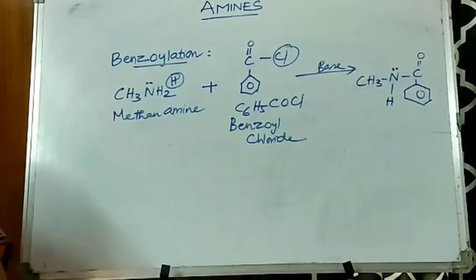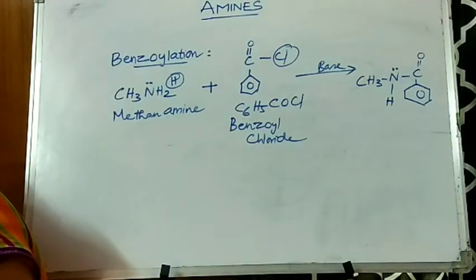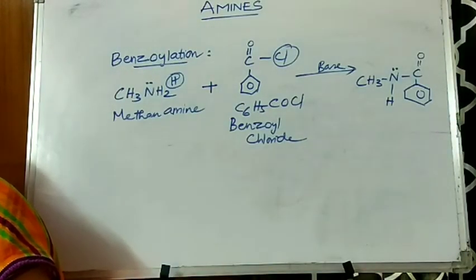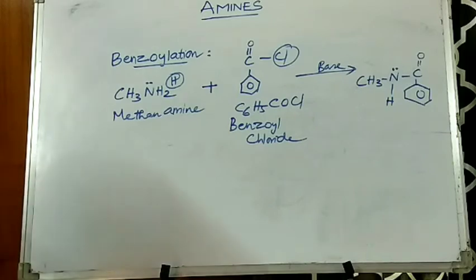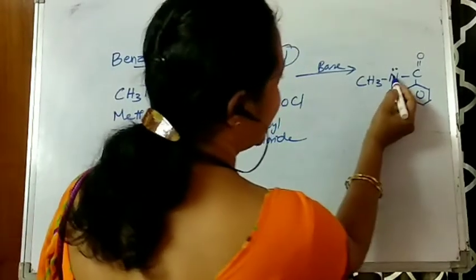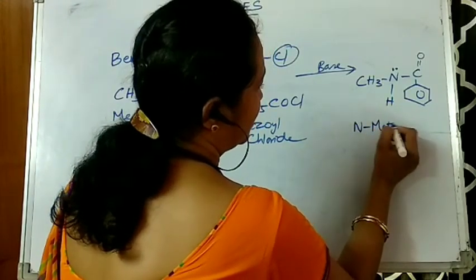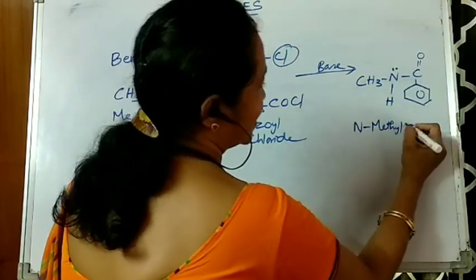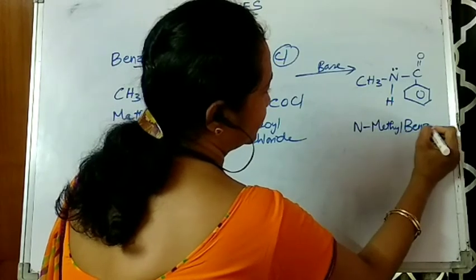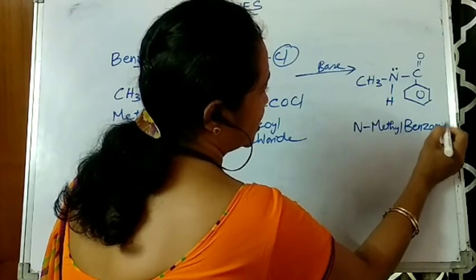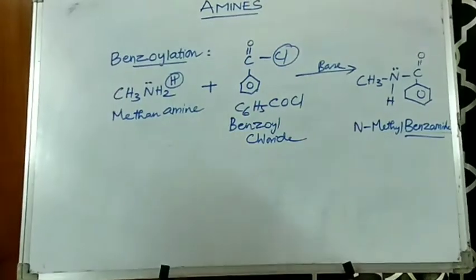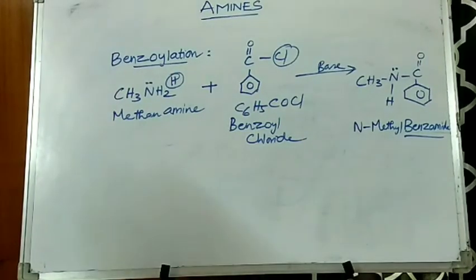So this is the compound that is obtained here. What would be the name of this? The name of this is N-methyl benzamide, with N, a hyphen, and methyl. This is called benzoylation. N-methyl benzamide.